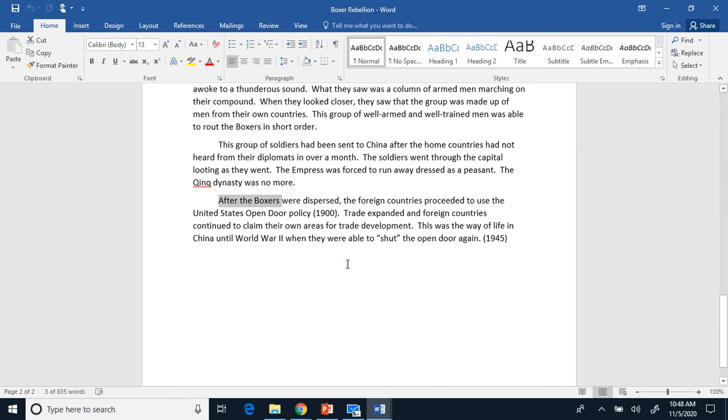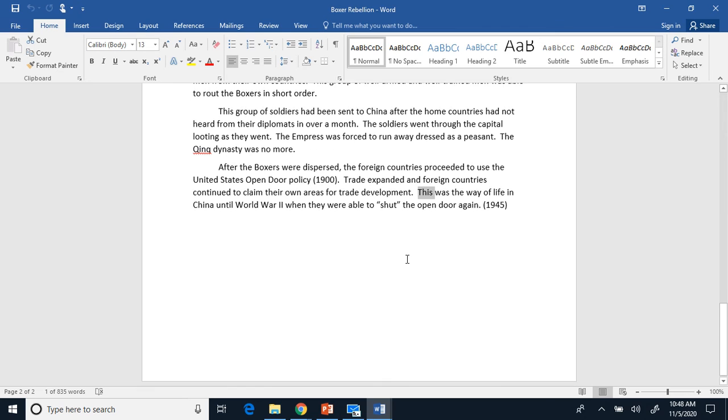After the Boxers were dispersed, the foreign countries proceeded to use the United States open door policy, 1900. Trade expanded and foreign countries continued to claim their own areas for trade development. This was a way of life in China until World War II, when they were able to shut the open door again in 1945.